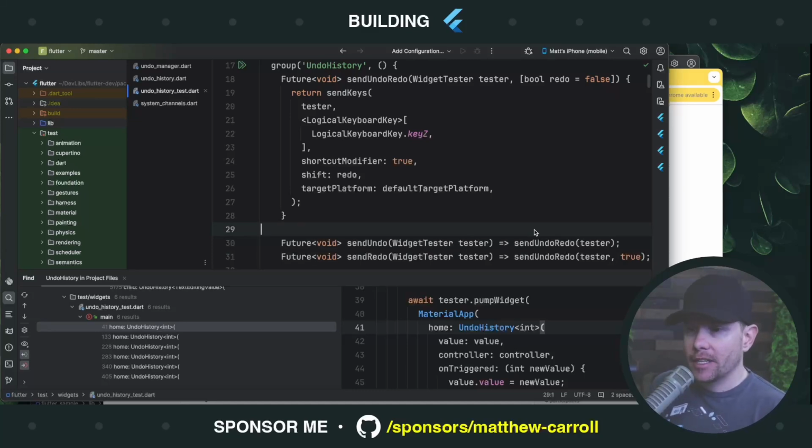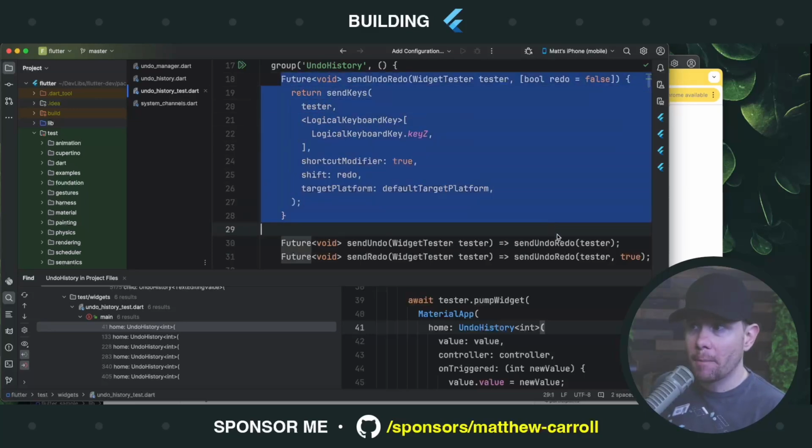The answer is that the Flutter team is not the only group of people that need to write tests against Flutter. Every single Flutter package, every single Flutter app should be writing tests. Those tests need to exercise things in Flutter, and those tests might want to have undo and redo.